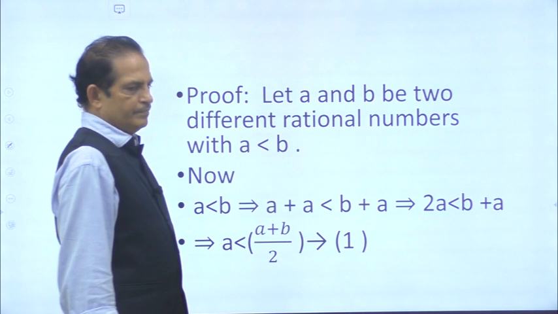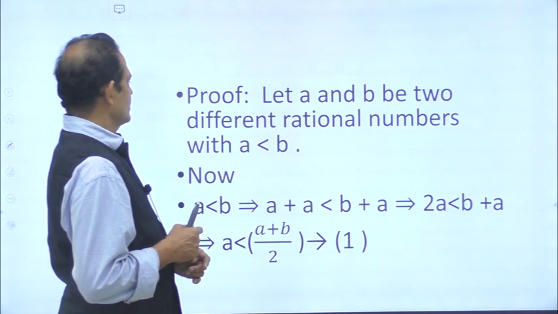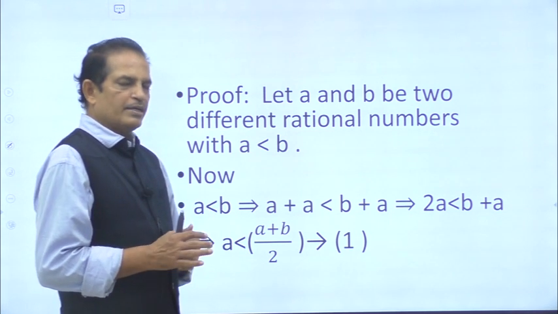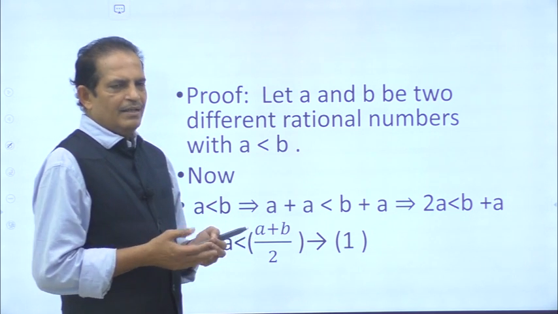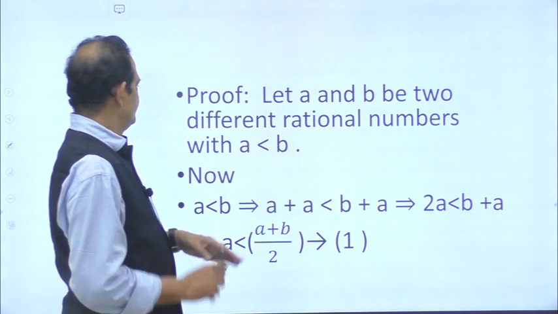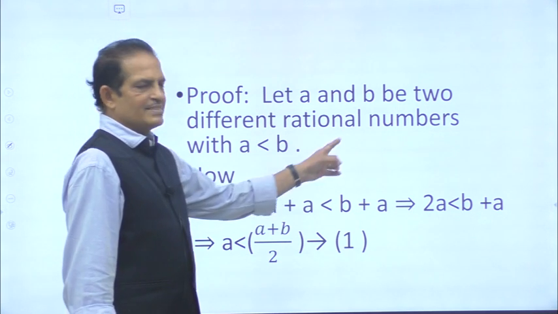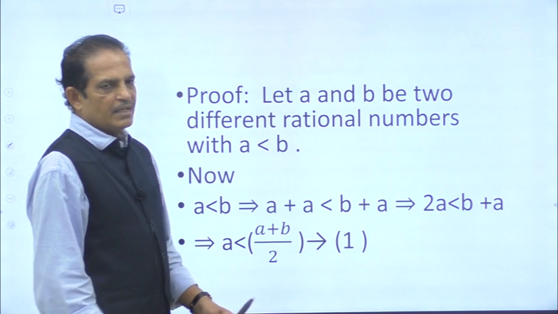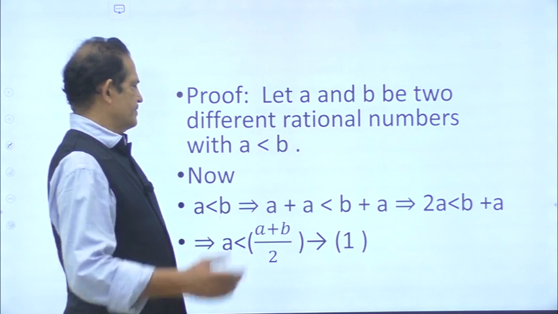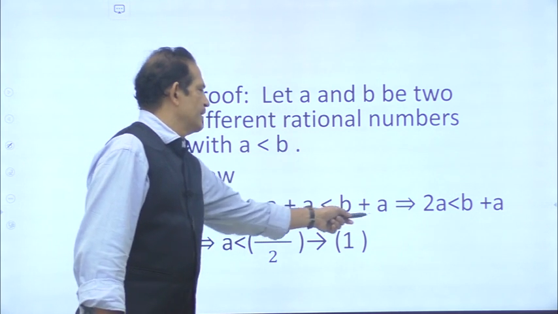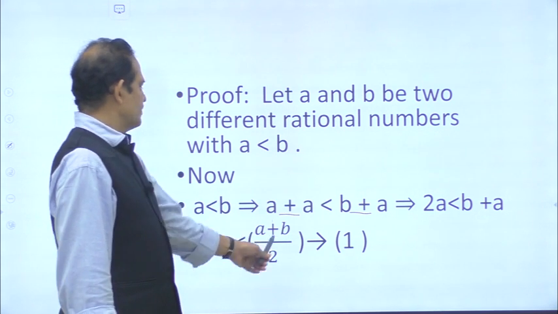So, proof of this theorem, listen. Let a and b be two different rational numbers with a less than b. Suppose you take two rational numbers a and b. So one must be greater than the other. Let a be less than b. Now, a less than b implies a plus a less than b plus a. So that is always implied when a is less than b and a is added to both sides. So a plus a will be less than b plus a. That implies 2a is less than b plus a. So a is less than (a plus b) by 2.